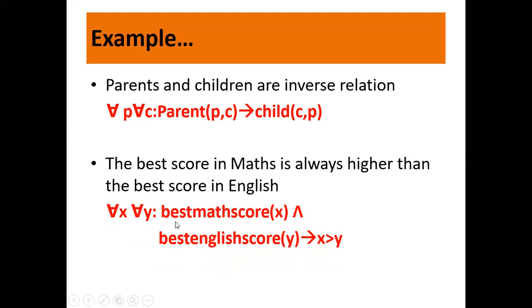So what is x? X is the best math score and y is the best English score. So here we say implies that x is greater than y. Here I can directly use it because both are numbers. I don't need to use a function. I can directly say x is greater than y. That means if I have the best score of maths and the best score of English, then my math score is always greater than the English score. It's very simple in fact.